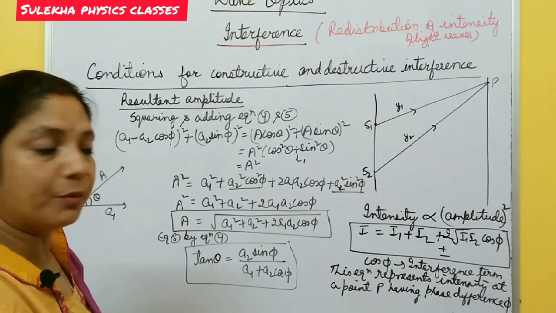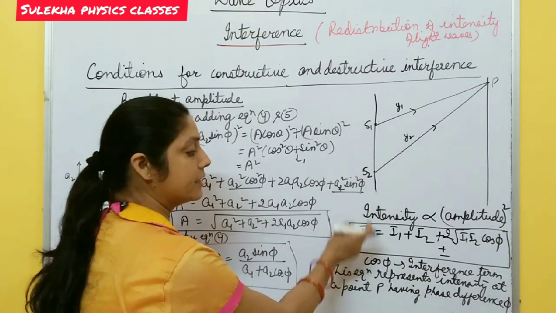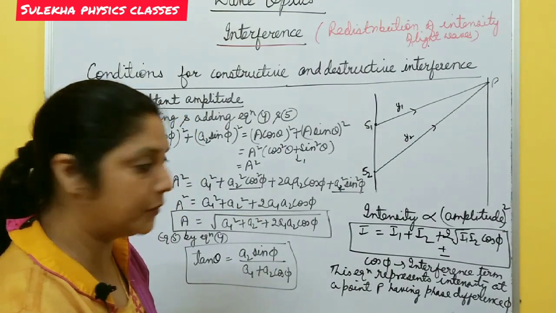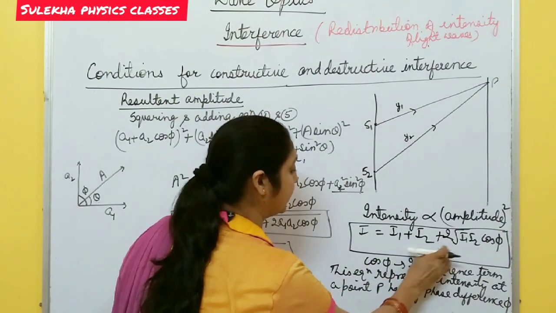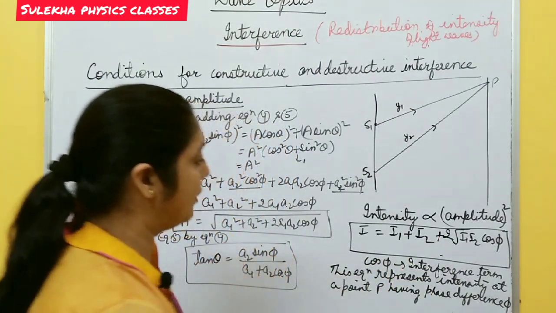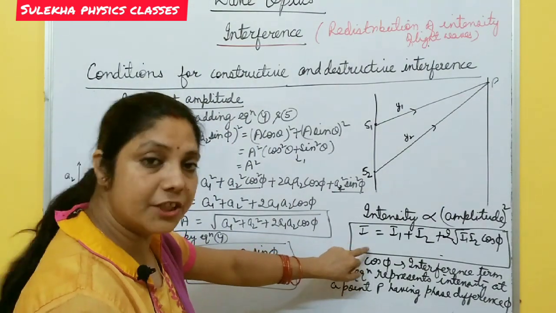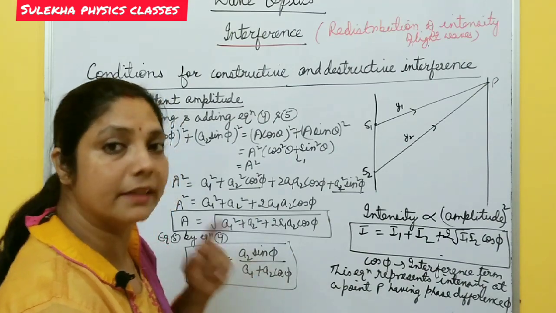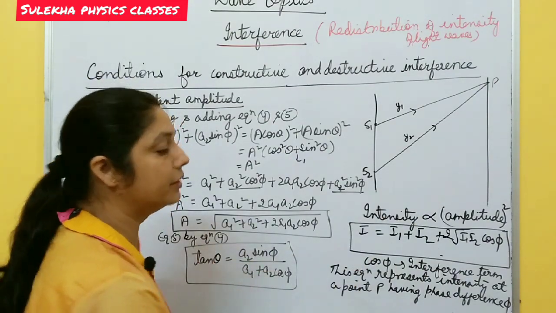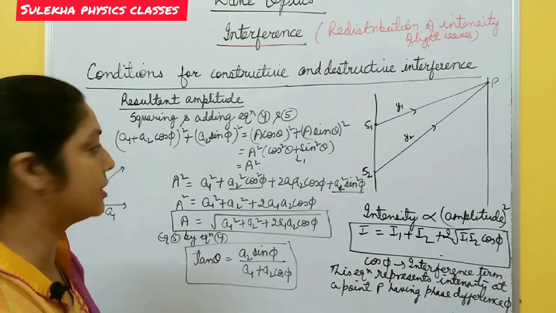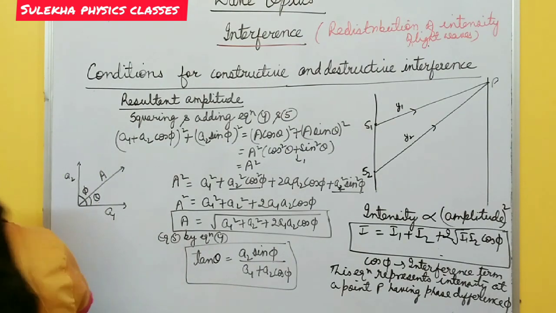So you get one important expression, the resultant intensity I equals I1 plus I2 plus 2 root I1 I2 cos phi. And from this equation I am going to derive the conditions for constructive and destructive interference, depending on the value of this interference term.